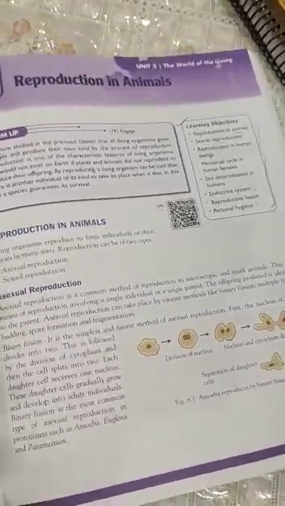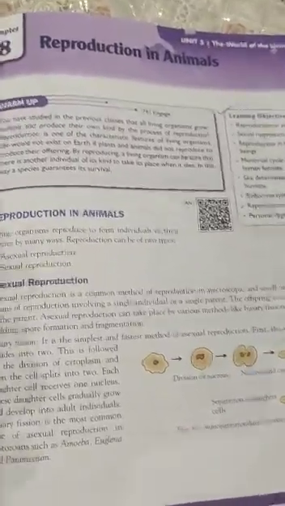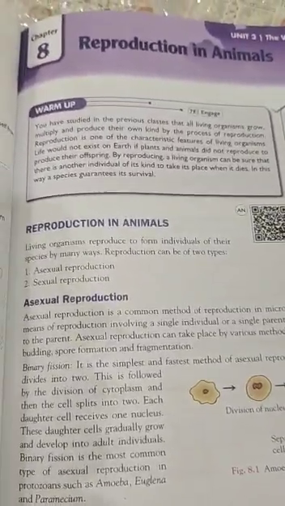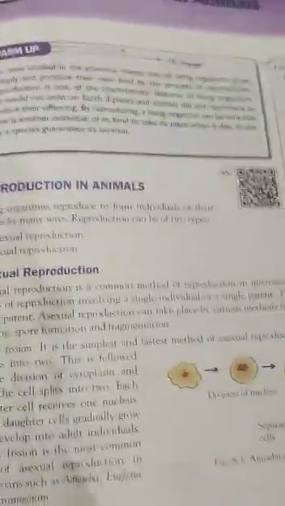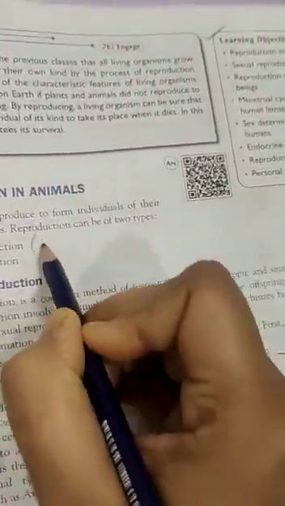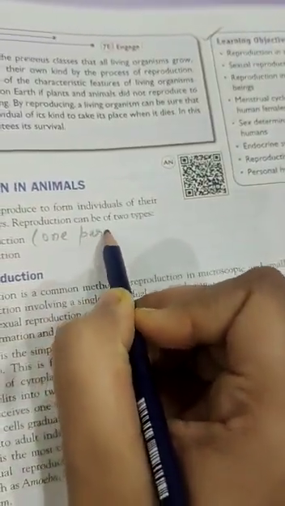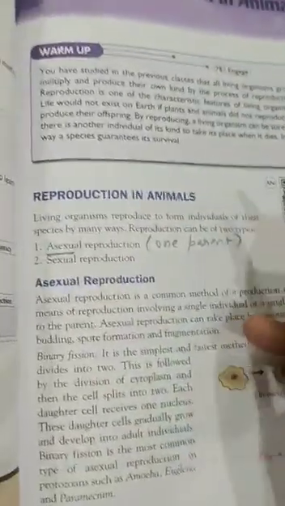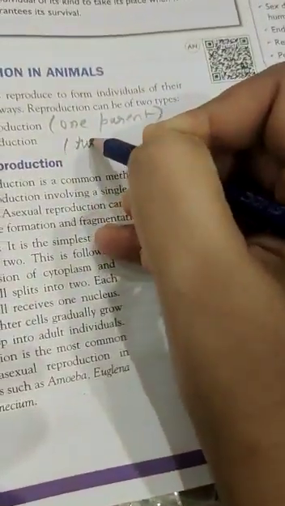Reproduction in animals. Basically, living organisms reproduce to form individuals. There are two types of reproduction, asexual and sexual. Asexual contains only one parent. However, sexual reproduction contains two parents.